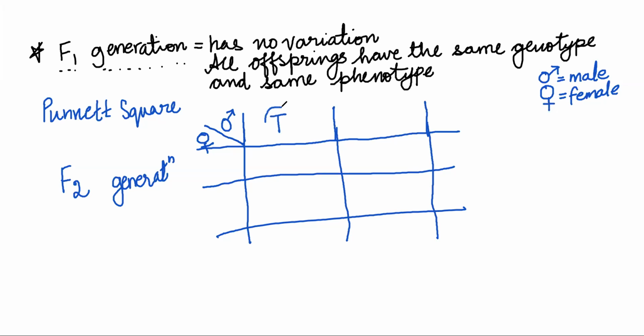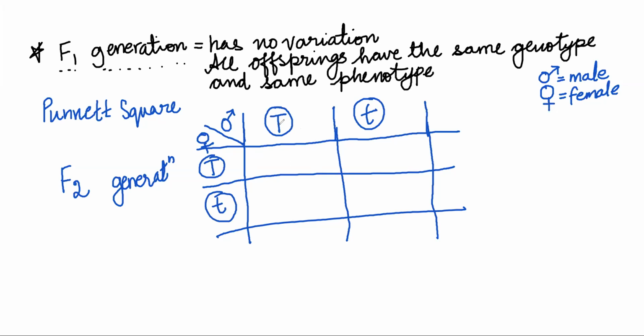So male gametes work, and male and female are from the same plant, right? So capital T small t, and then capital T small t. And the moment I do this, boxes are formed. In the box, what do we write? The organism is always written in a box. The gamete is written in a circle. The organism is written in a box.